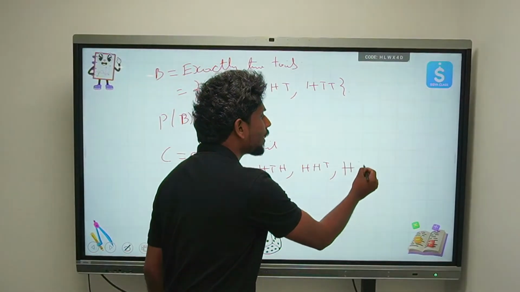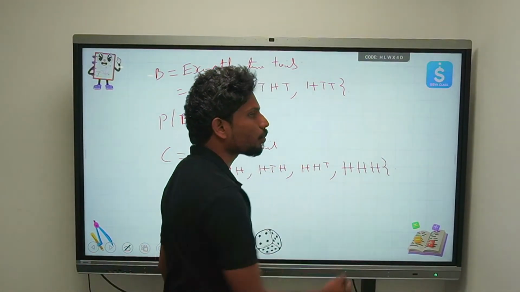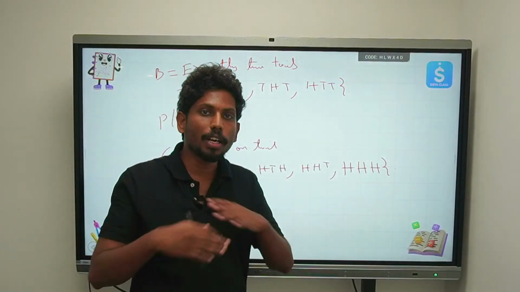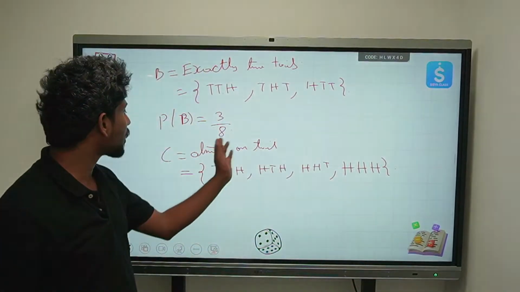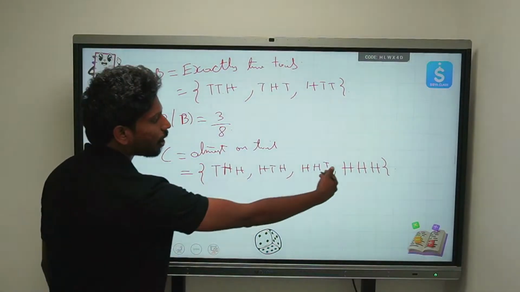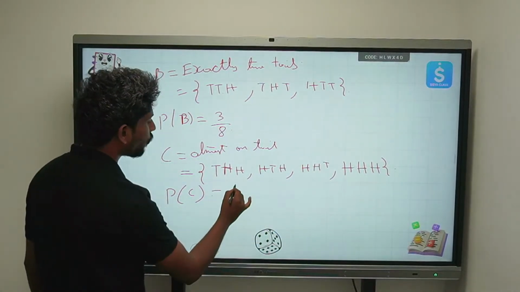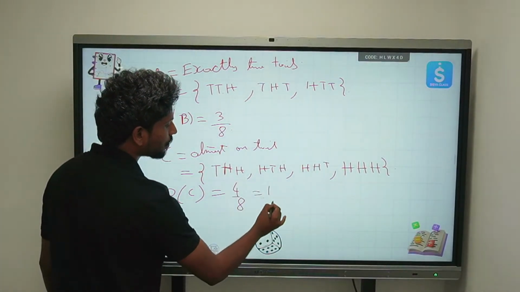At most 1 tail means either it has 1 tail or it has 0 tails. So how many outcomes do we have? 1, 2, 3, 4. So we have 4 by 8. The answer is 1 by 2.